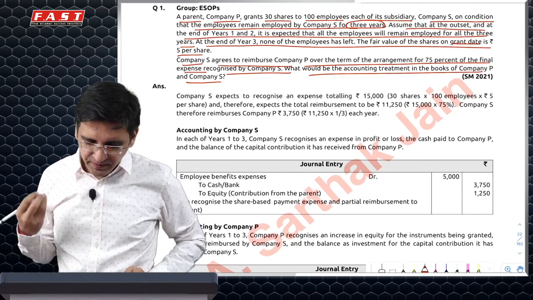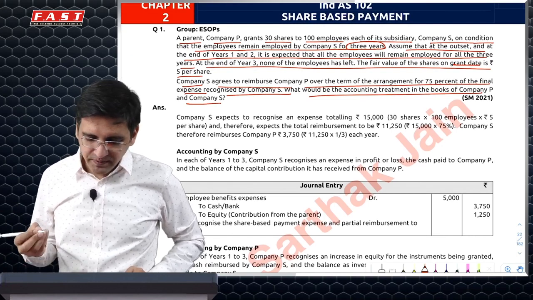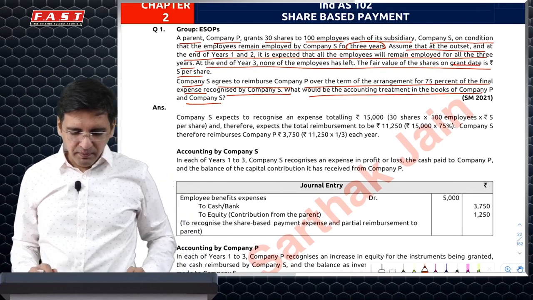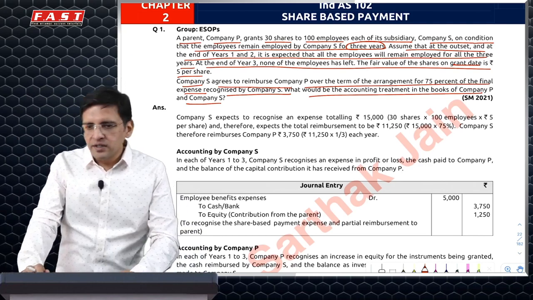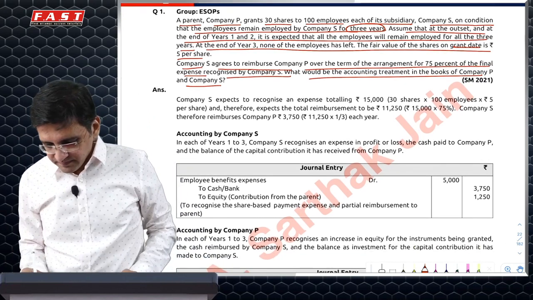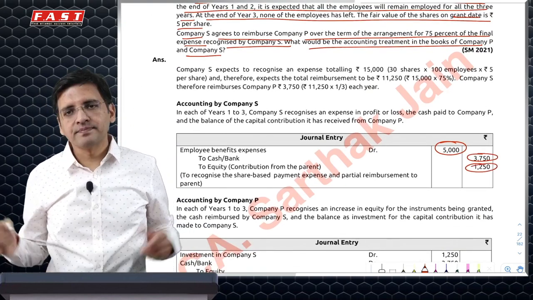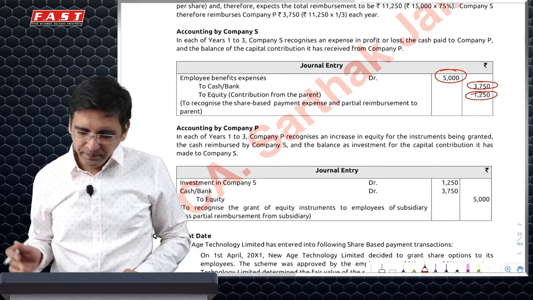Every year the expense would be 5,000. 5,000 rupees would be our per annum expense, out of which 75% would be repaid. So the subsidiary will recognize an employee benefit expense of how much? 5,000. Out of which it has to pay the parent 75%. The balance is a credit to equity.